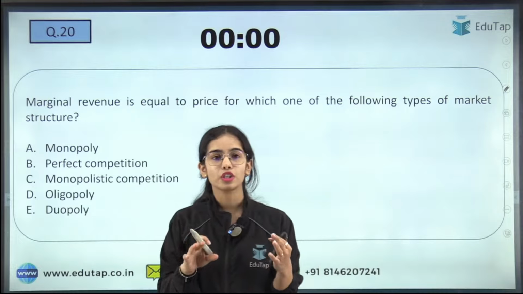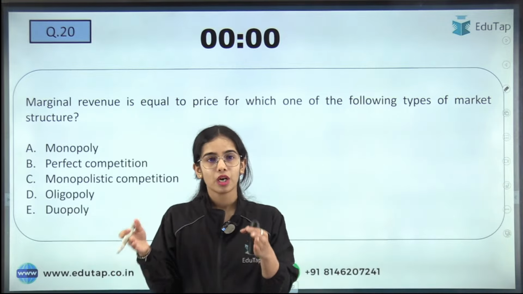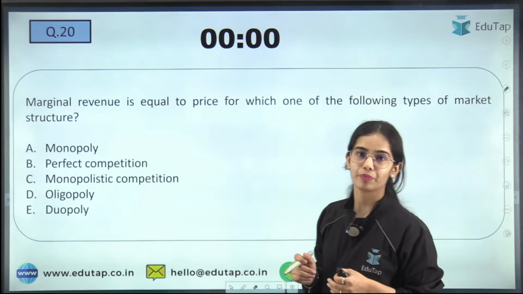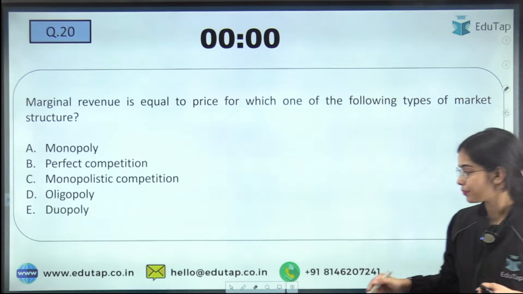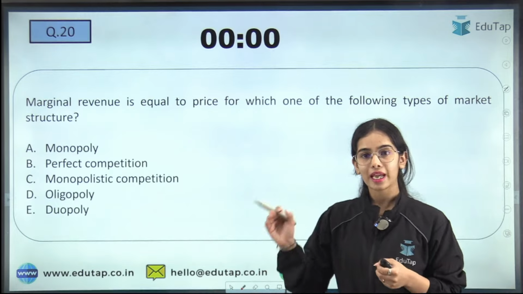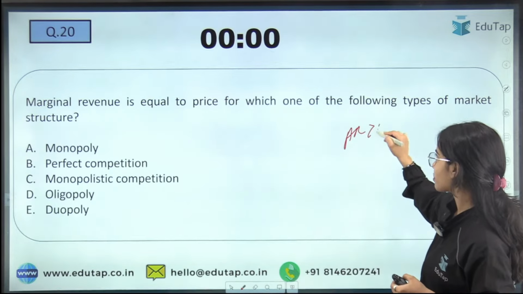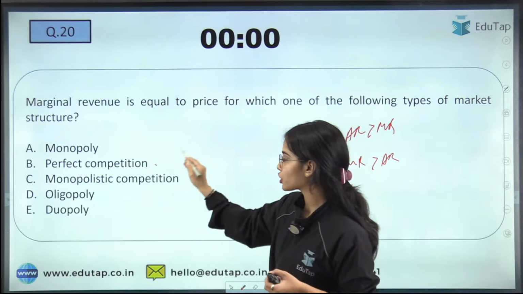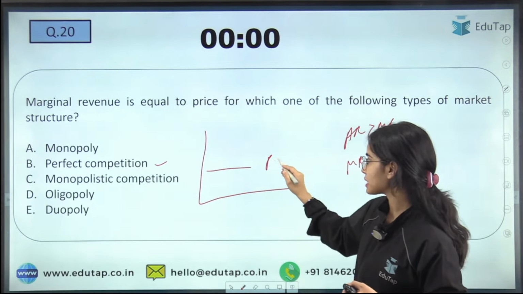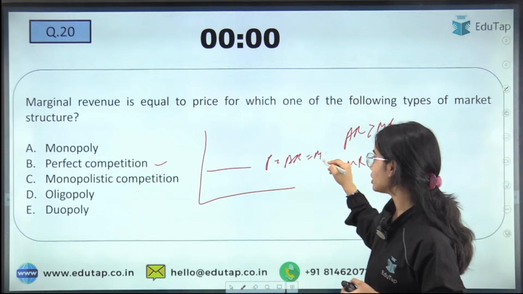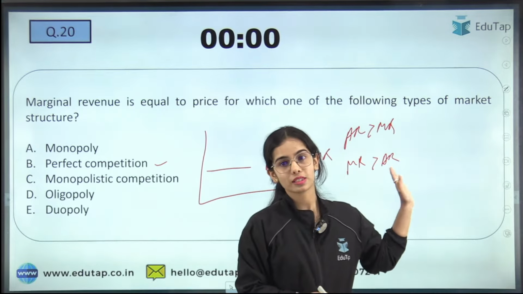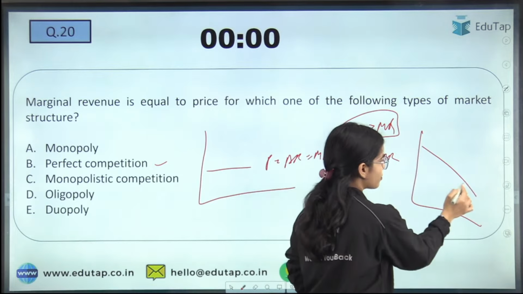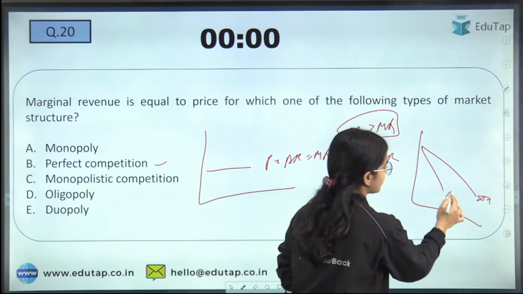In the other markets, is the average revenue greater than the marginal revenue, or is the marginal revenue greater than the average revenue? Can anyone tell me? In perfect competition, the price is equal to average revenue is equal to marginal revenue. But in the other markets, what is the situation? Yes, very good. The average revenue is greater than the marginal revenue.